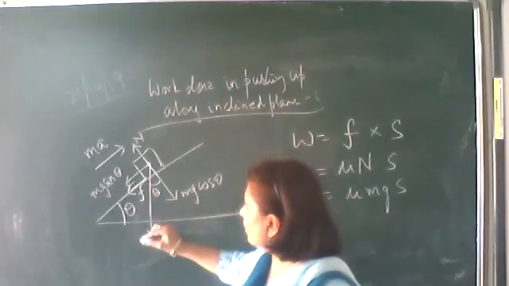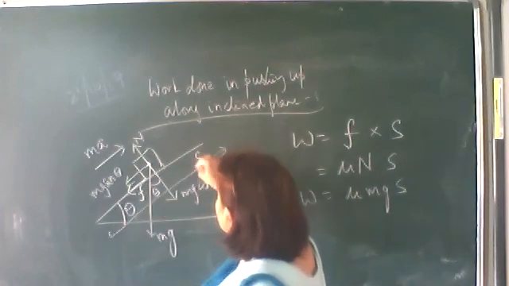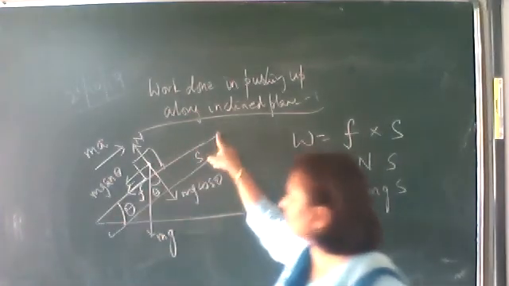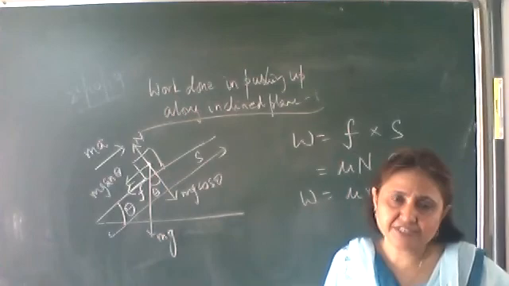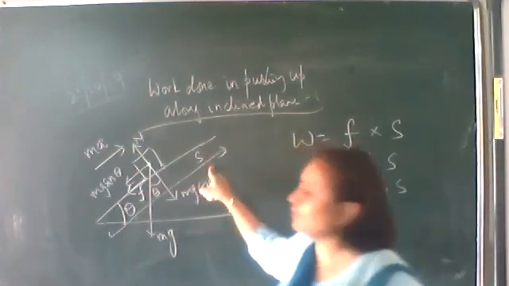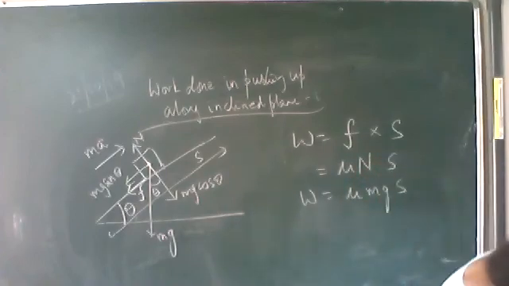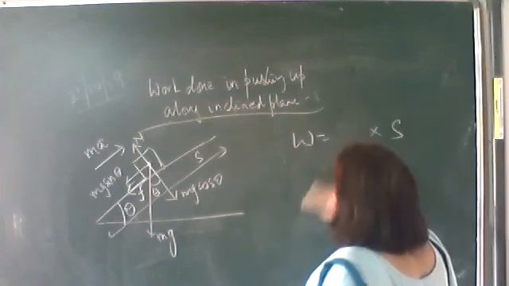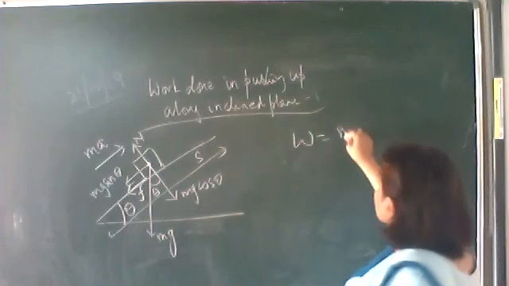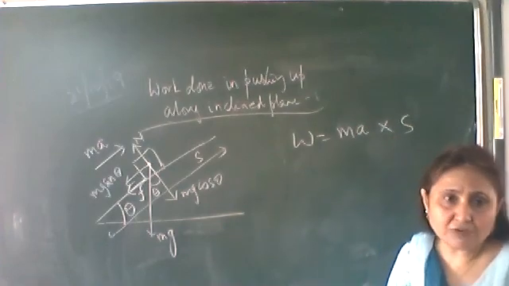Now let this block be displaced through a distance s, from bottom to the top. Let the distance be s. So work done is equal to the total force into the displacement. What is the total force? M into A. So work done is equal to M into A into the displacement. Now let's find out M into A.